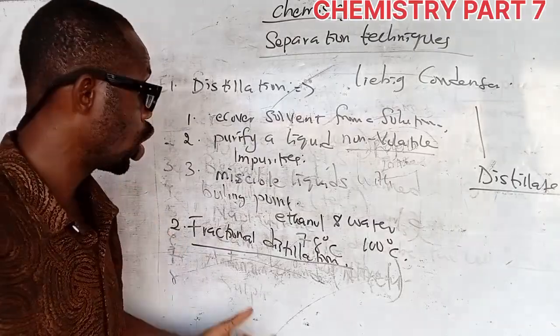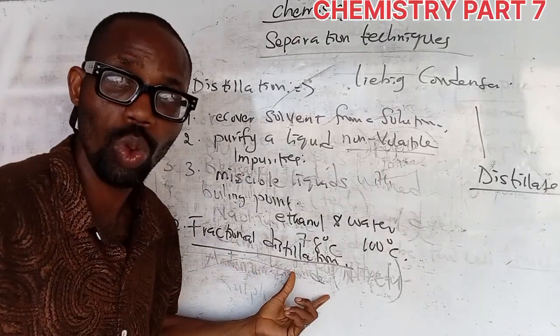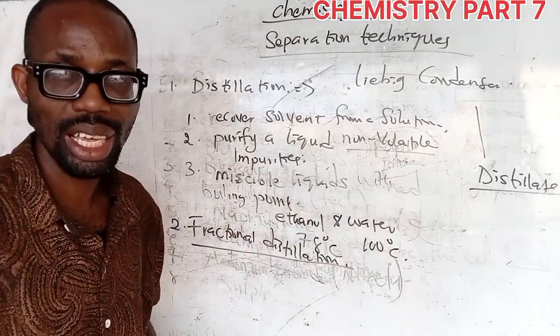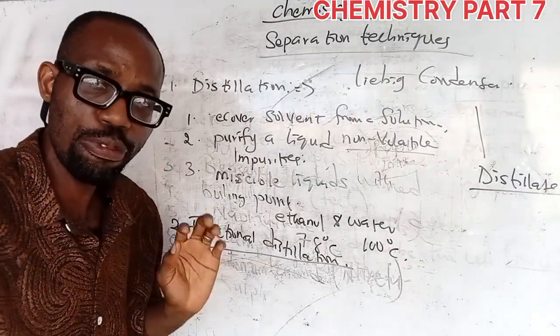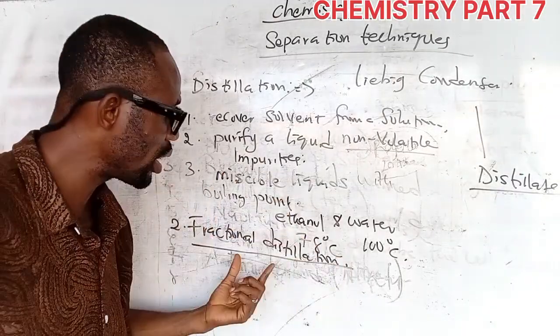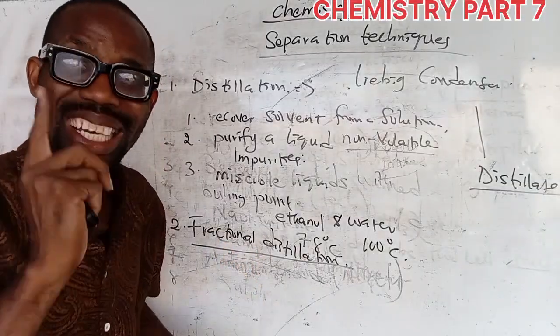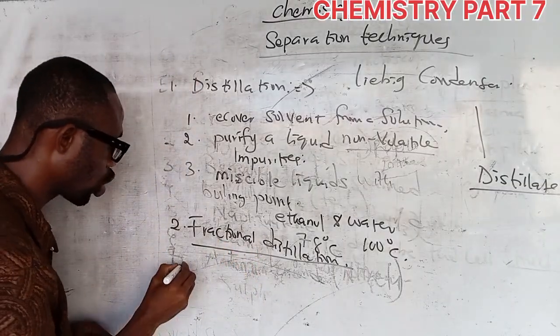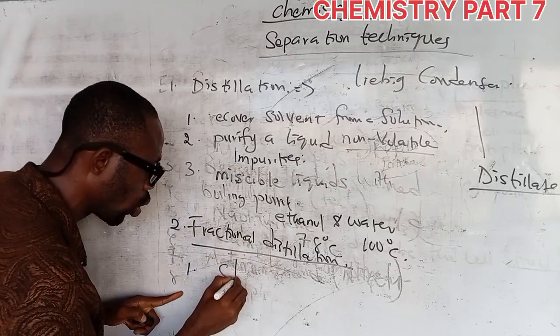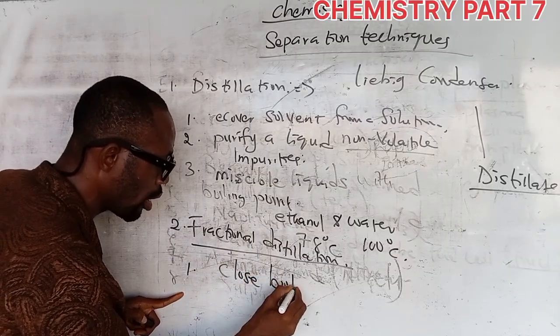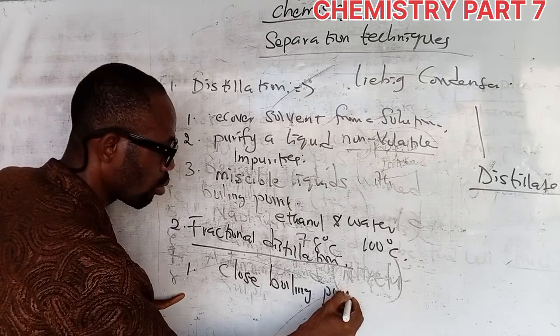For effective fractional distillation, the difference in the boiling points among these liquids must be greater than 10 degrees Celsius. So number one, it is used to separate two or more liquids with close boiling points. That's number one.